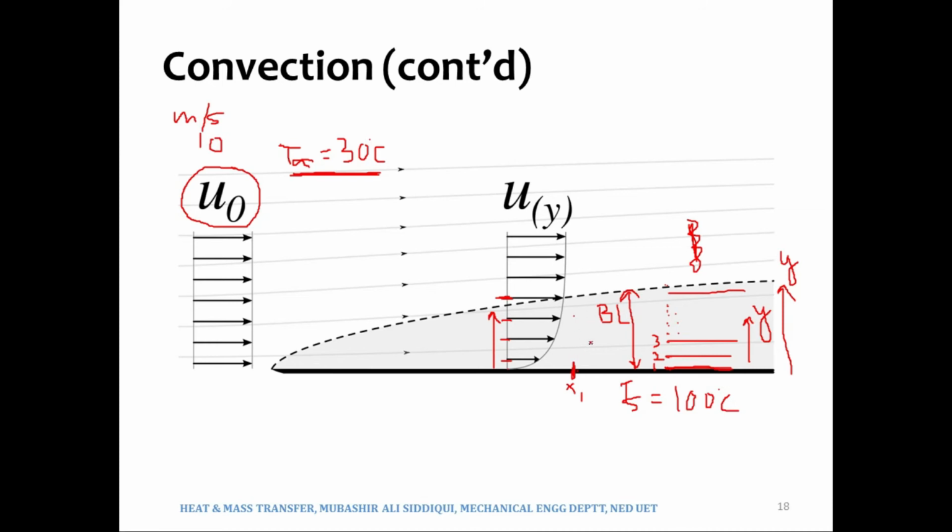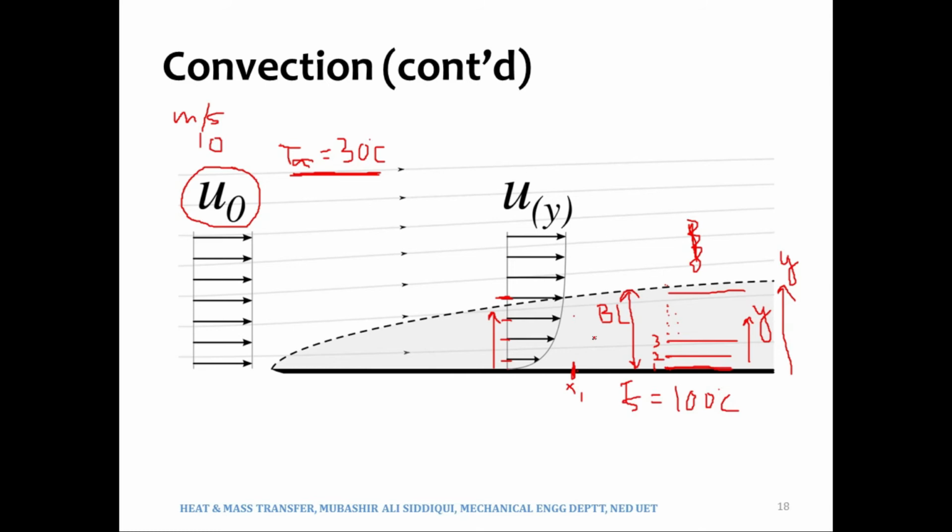Now air has got a low value of K, as we were discussing in one of our previous sessions, that the value of K, thermal conductivity for air, is 0.0 something. So since the air has a very low value of thermal conductivity, the heat will not be conducted to air that easily. Since air is not a good conductor of heat, it will not take away the heat that easily, or that quickly, or that efficiently.